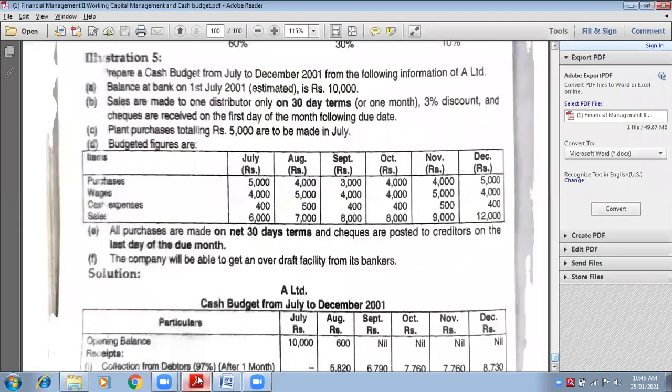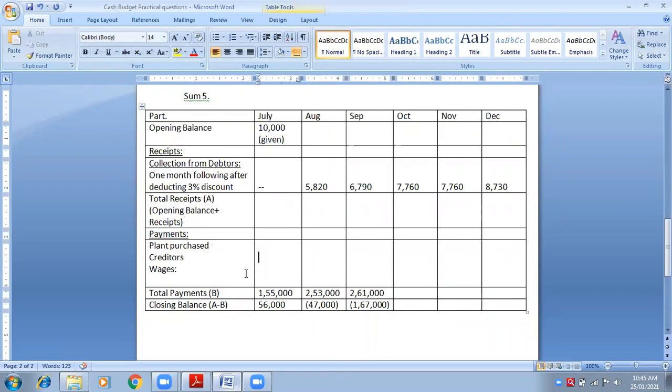I hope you can look at this question. Plant purchases totaling 5,000 to be made in July. So 5,000 will be shown only in the month of July. So here I will write 5,000. And in all other columns, what do I have to show? Nil. Okay, done this much.